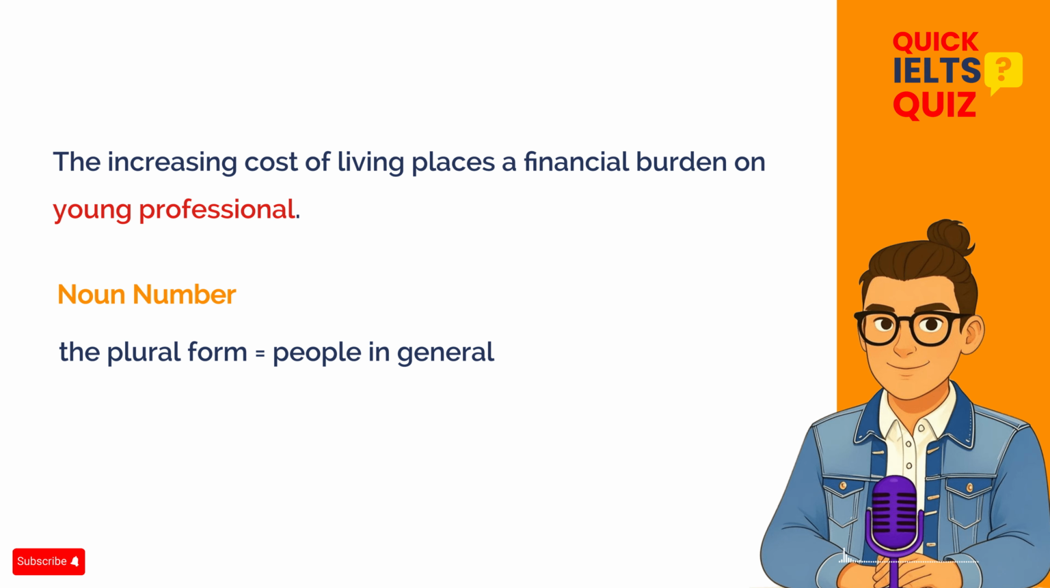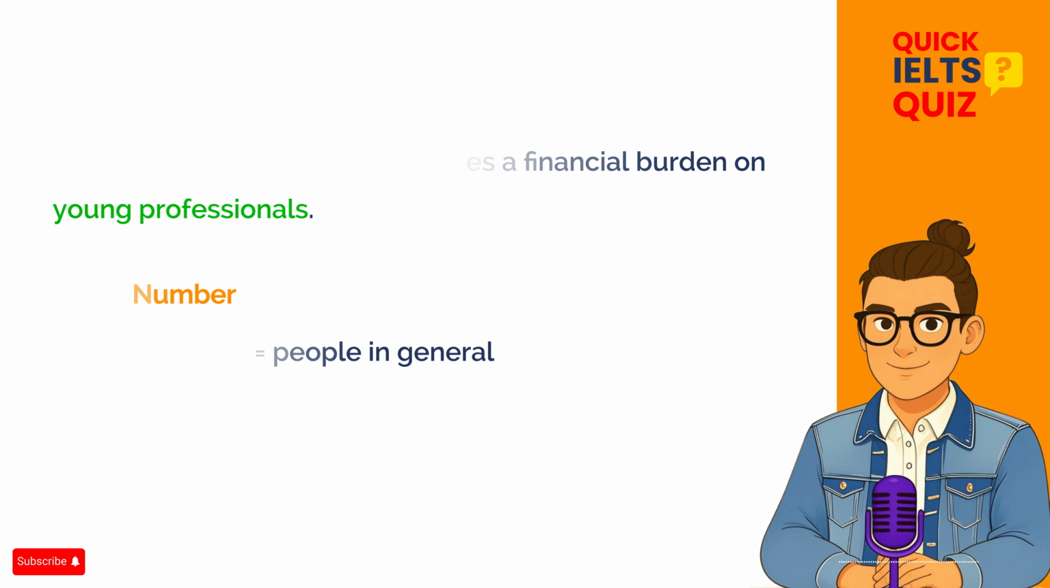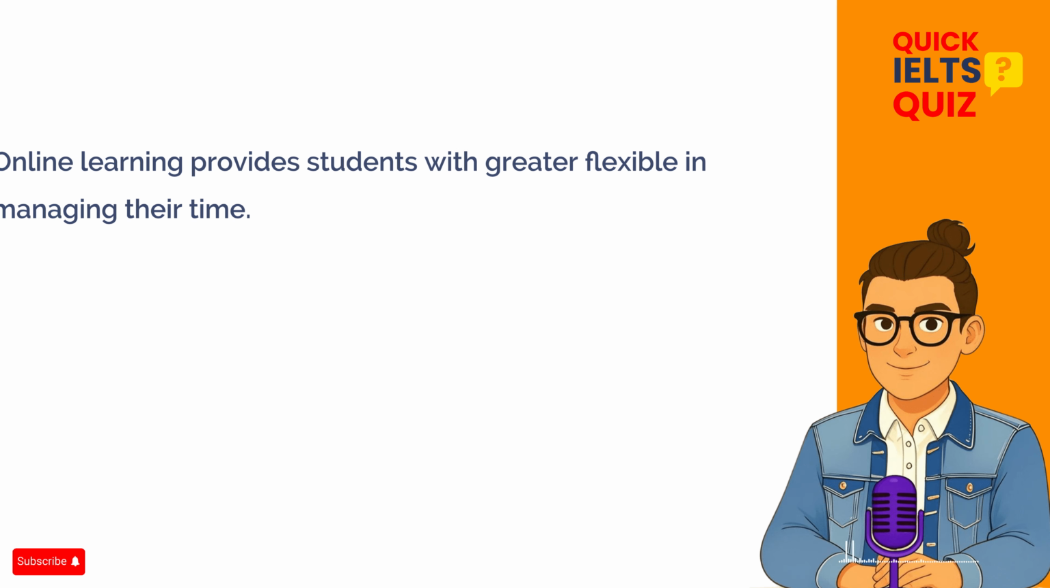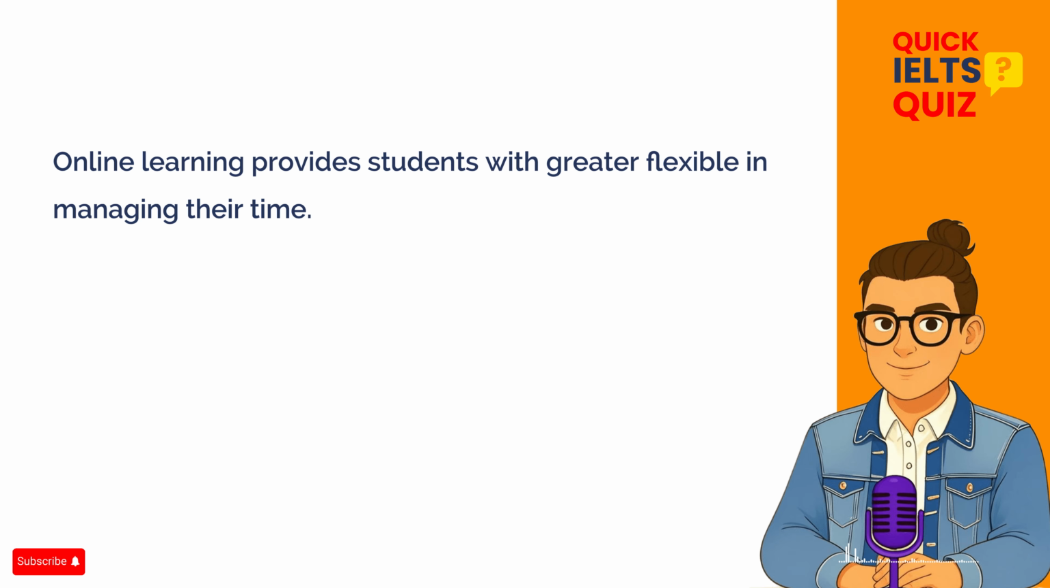In this context, we need to use the plural form, "young professionals". The corrected sentence should be, "The increasing cost of living places a financial burden on young professionals." Let's move on to the next sentence. Take your time and read it carefully.